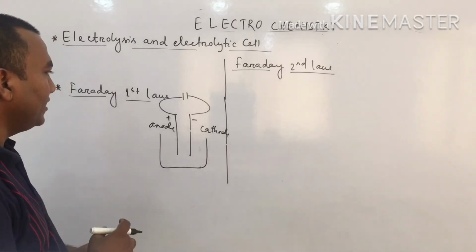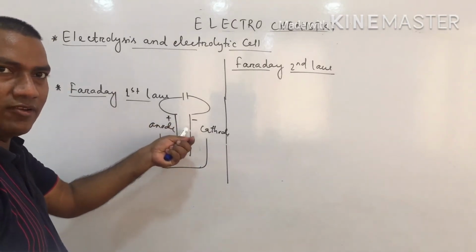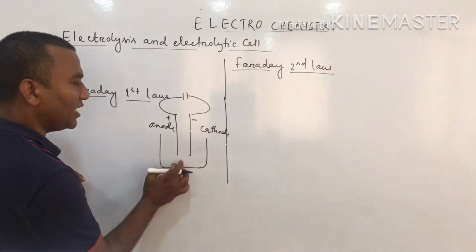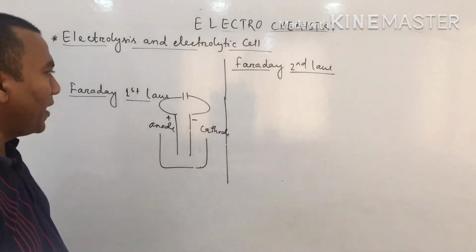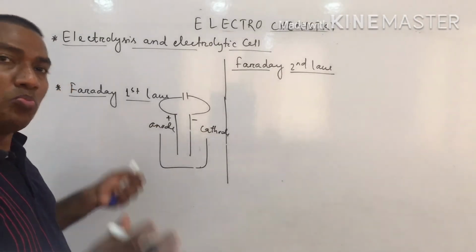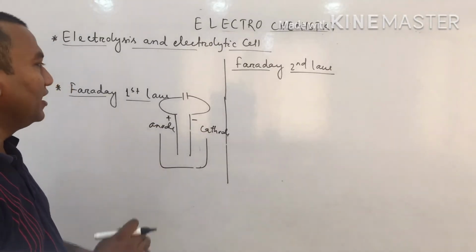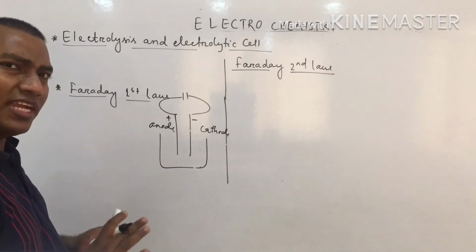What is the first law? The law says that when we pass electric current, an amount of substance will be deposited over the electrodes. If we pass more electric current, more substance will be deposited. Got the idea?